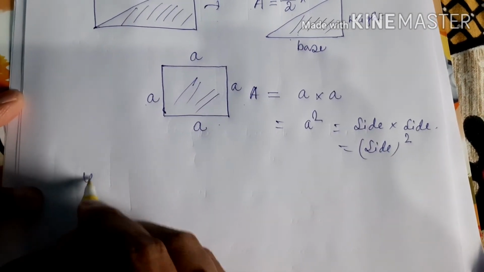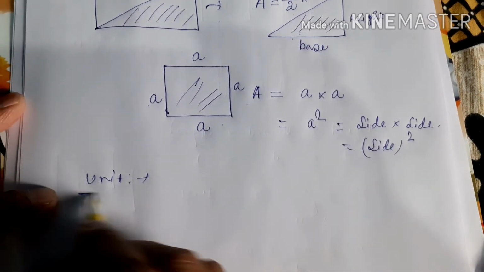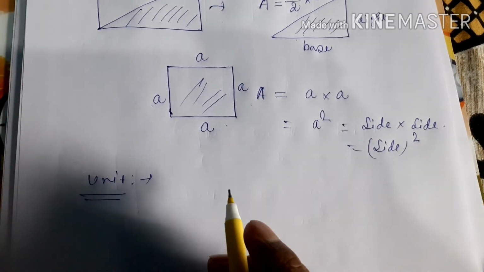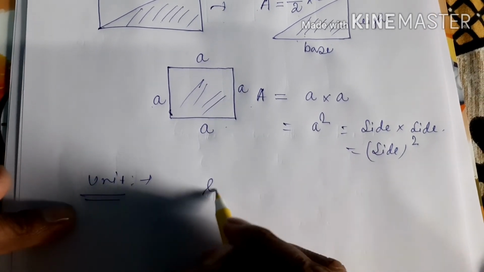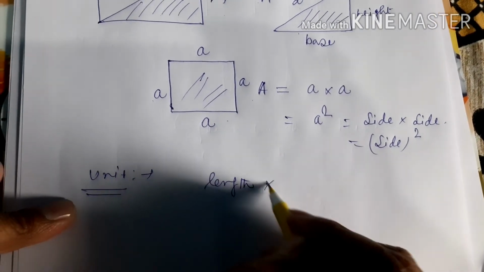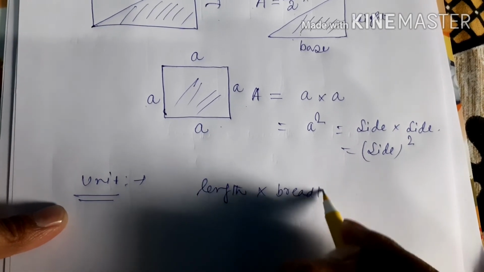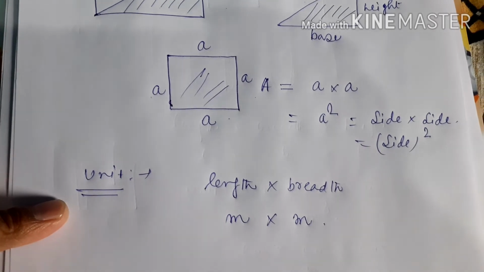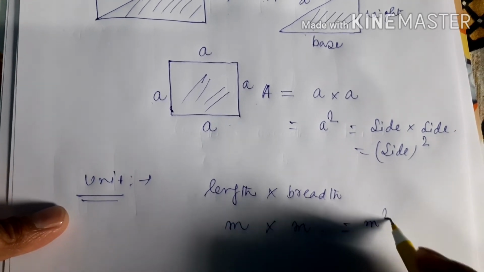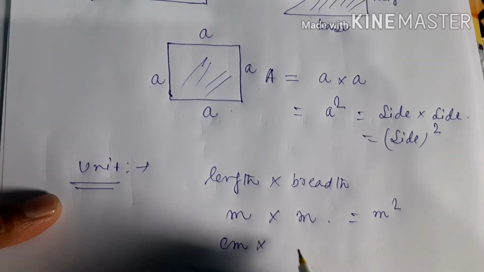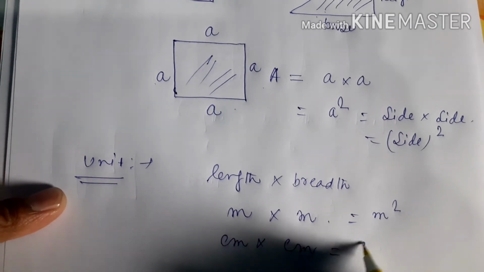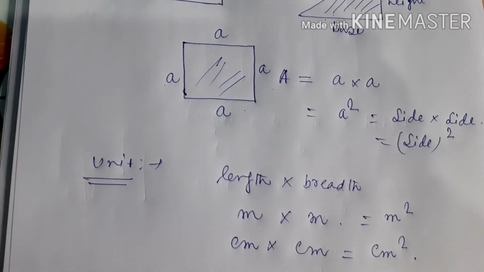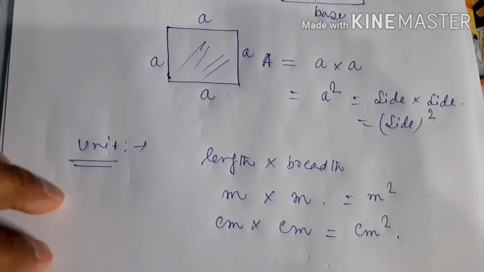Now the unit of this one will definitely be, as it is length into breadth, length is 1 meter and breadth is also 1 meter. So you can write this as meter square. It can be written as centimeter into centimeter, that means centimeter square. You can also write this. So these are the units.